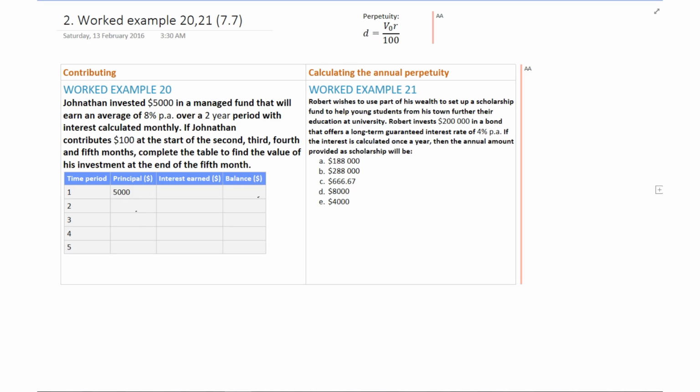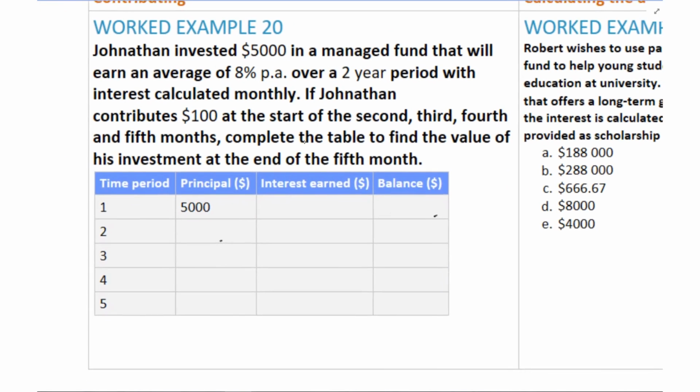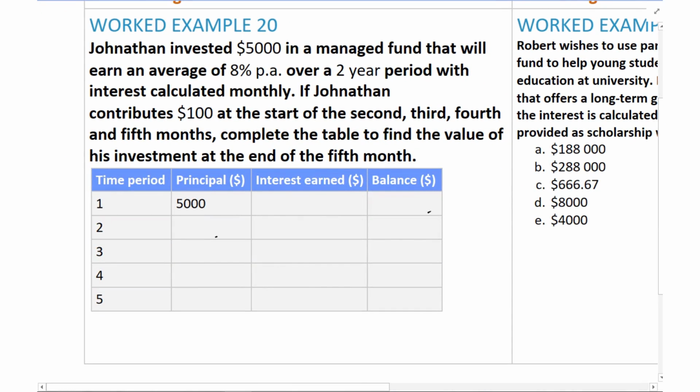Now, in terms of some worked examples, this first one is not strictly a perpetuity. It's just a different way that you can invest your money, so let me show you something a little bit different first. What it's saying is this person has invested 5 grand in a managed fund. That's this value here, V0, and that's our time period 1, so we can call that V1.